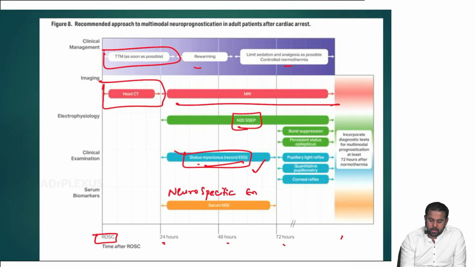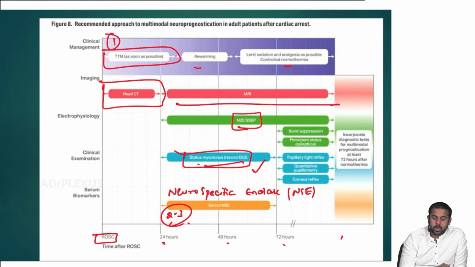Neuron-specific enolase, NSE, which has to be done on day 2 to 3. So here, what are the things? First point, targeted temperature management has to be done as soon as possible, that is within 24 hours. Head CT has to be done within 24 hours. And third point, MRI will be done from the 2nd to 4th day.